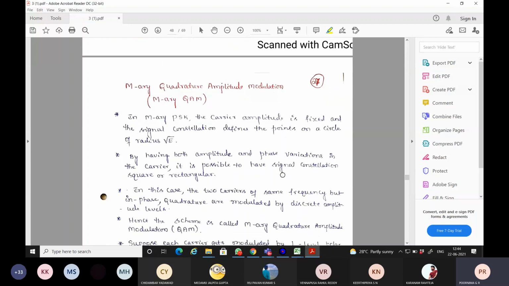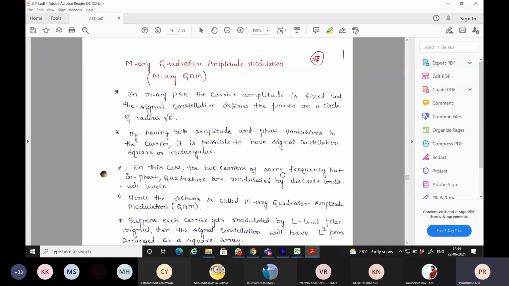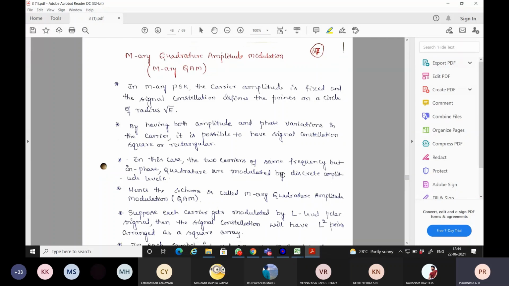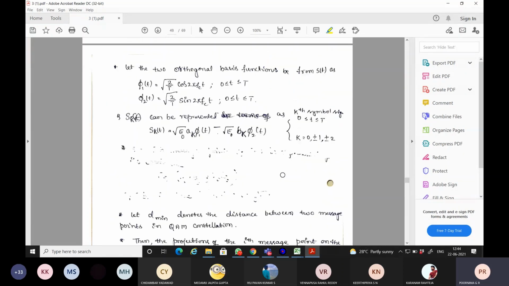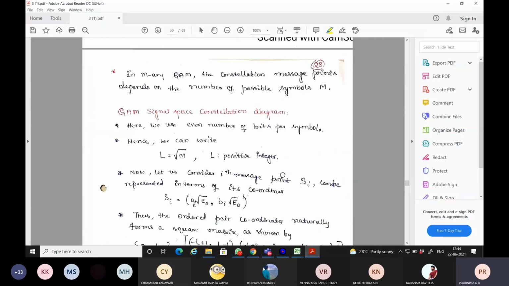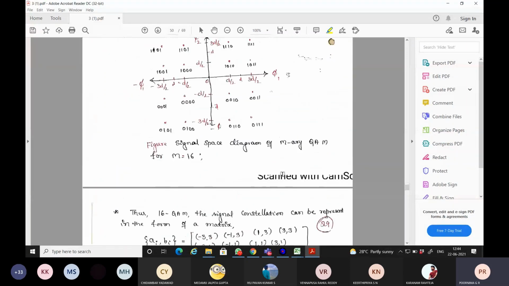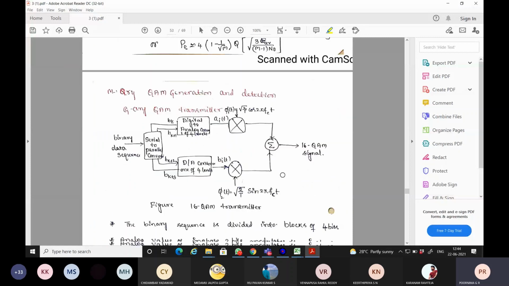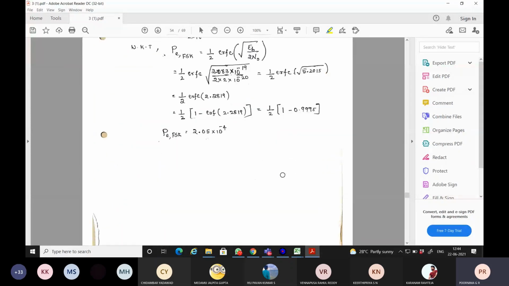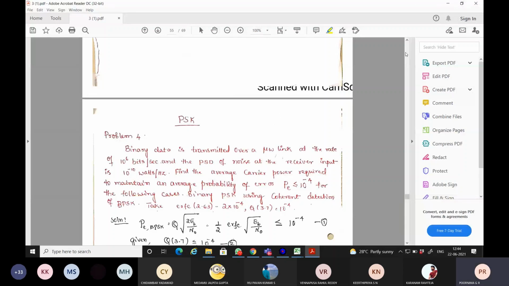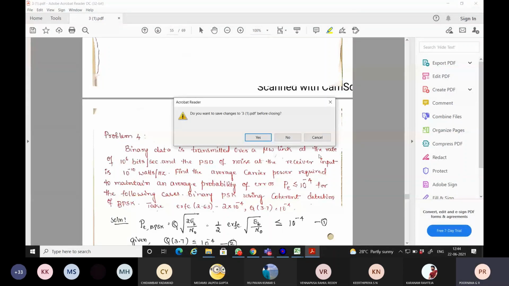In the next class, I'll start with MRA quadrature amplitude modulation, MRA QAM. In this chapter, we have left out MRA QAM, non-coherent detection, then DPSK. So these three topics I have to finish, and then I have to go for ISI. Another 5 classes I'll be getting. So I think before your third IA, I can finish off the entire portion which I have planned for your second IA. Okay. Any doubts if you have, you can